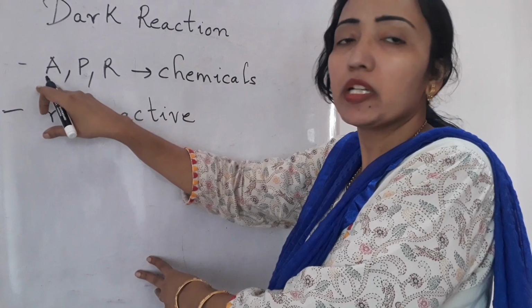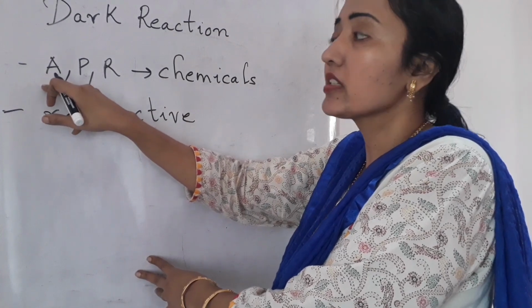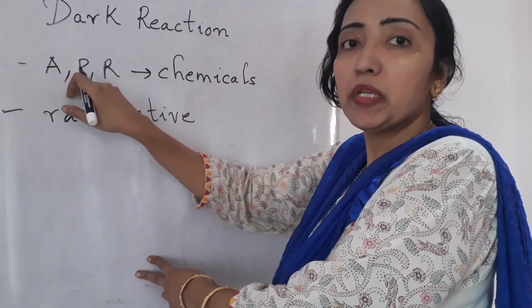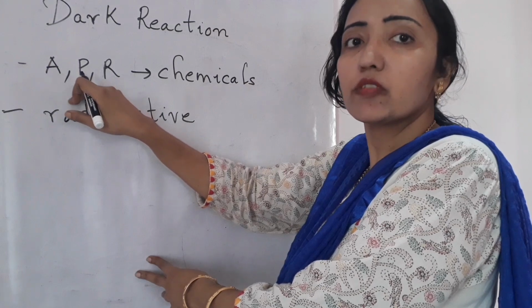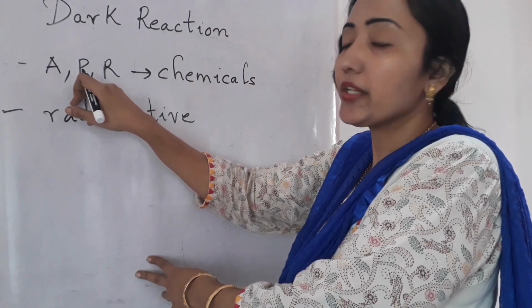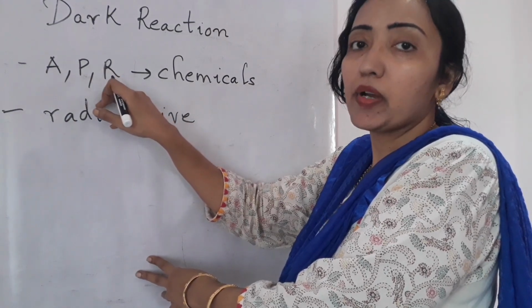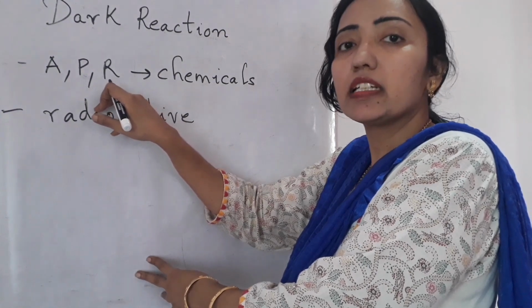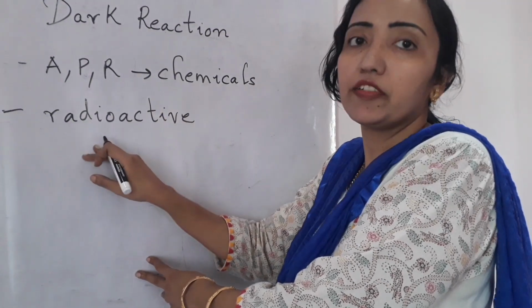First, chemical A was extracted and studied, and it was radioactive. Then chemical P was extracted and studied, and it was also radioactive. Chemical R was also extracted and studied, and it also contained radioactivity.